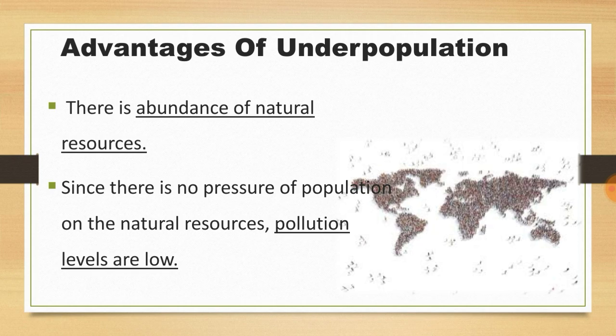Since there is no pressure of population on the natural resources, pollution levels are also very low. So you will observe in most of the Western countries, they don't have very high pollution. Pollution levels are very low there. They have clean cities. What is the reason? Many of these countries don't have enough population to exploit the natural resources, so pollution levels are very low.